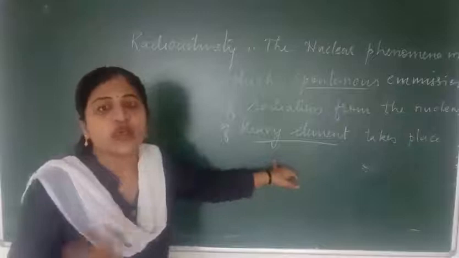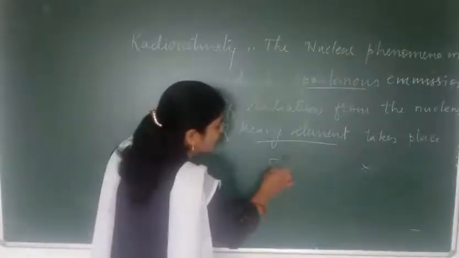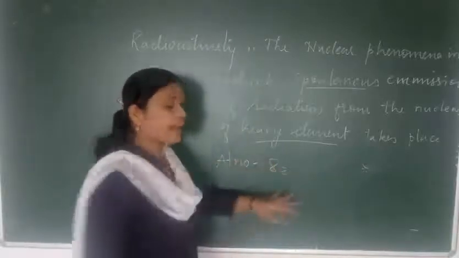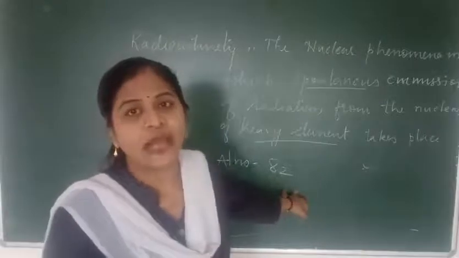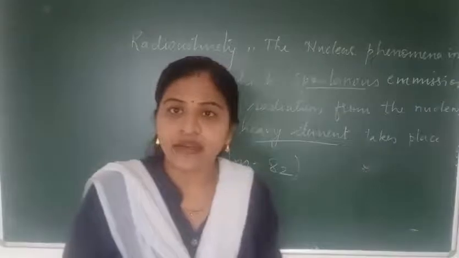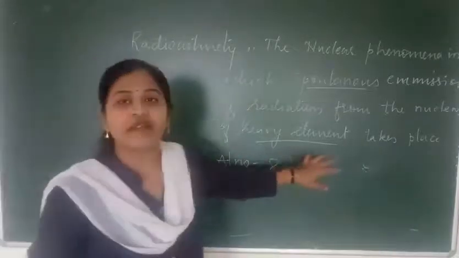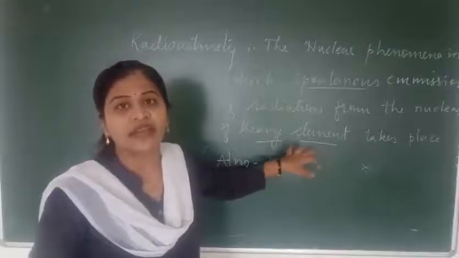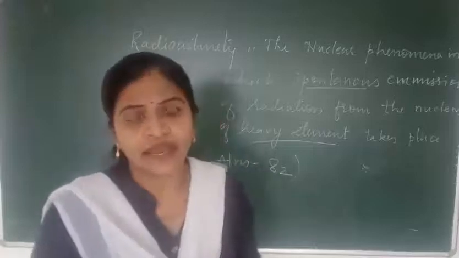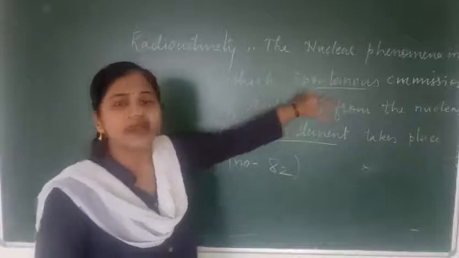Heavy elements means those elements whose atomic number is greater than 82. In those elements, the number of neutrons is greater than the number of protons. So those elements are very reactive, that is, very radioactive, and from those elements alpha, beta and gamma radiation comes out continuously without any force.